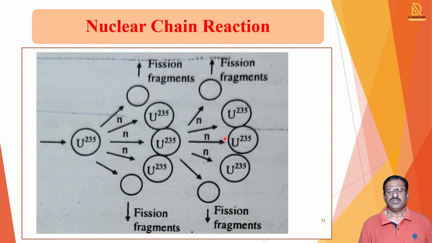In this way the chain continues, forming a chain-like reaction, and so it is called nuclear chain reaction. This nuclear chain reaction is uncontrollable, and when the reaction starts, it cannot be controlled. In the nuclear reactor, for controlling, other controlling materials called moderators are used, and with the help of the moderator we can control the reaction and carry it out at the required speed.